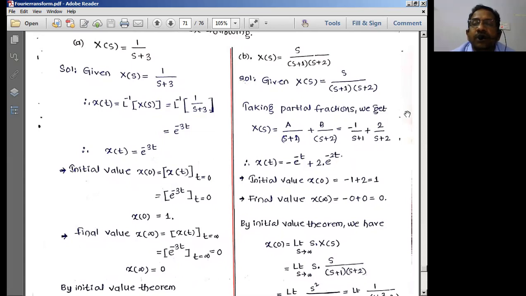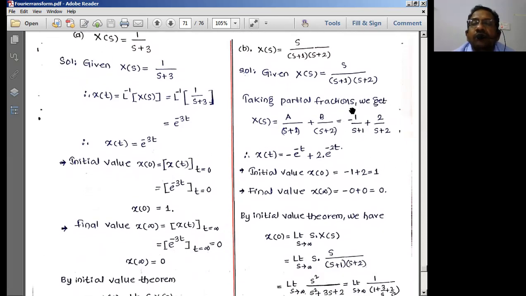Let us cross multiply here. If we cross multiply this, what will you be having now? Minus s minus 2. This is going to be plus 2s plus 2. Plus 2 minus 2 will get cancelled. Plus 2s minus s becomes equal to s. So therefore, these are the partial fractions which we are normally going to get.